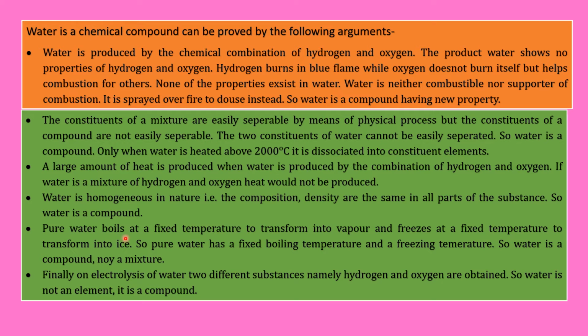The next one, pure water boils at a fixed temperature to transform into vapor and freezes at a fixed temperature to transform into ice. You know the temperature. First one is 100 degrees Celsius and the second one is 0 degrees Celsius. So pure water has a fixed boiling temperature and a freezing temperature. So water is a compound, not a mixture. And finally, on electrolysis of water, two different substances, namely hydrogen and oxygen, are obtained. So water is not an element, it is a compound. Already I have told you the total process and the different examples, including water, in the electrolysis slides. Hope you have understood why water is a chemical compound and not a mixture.